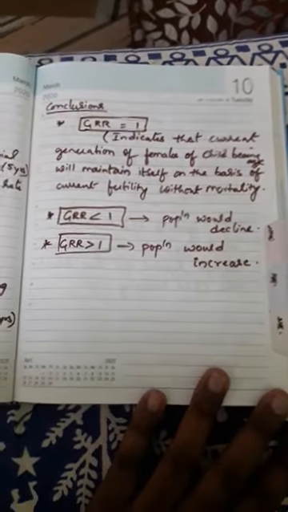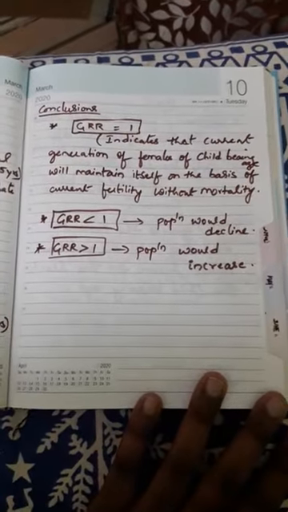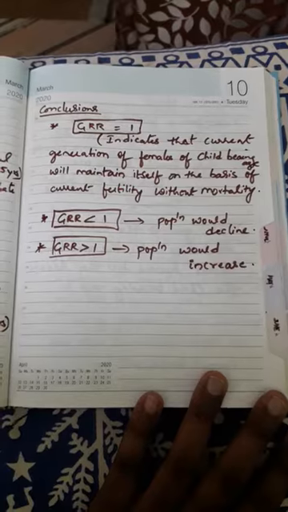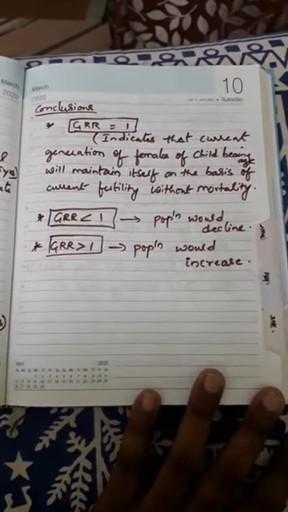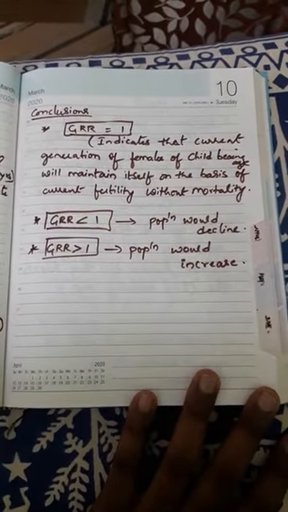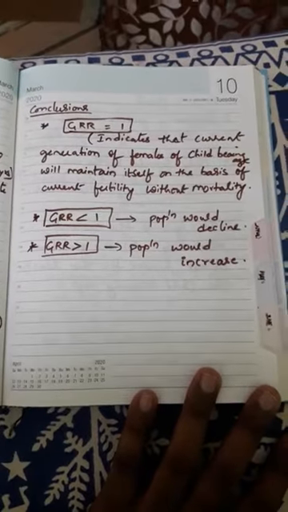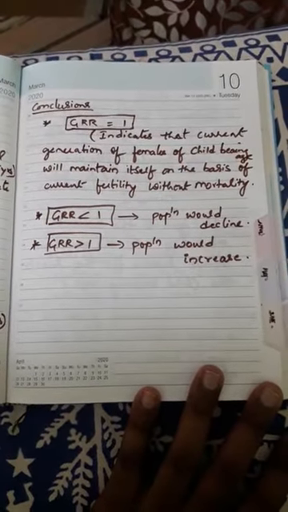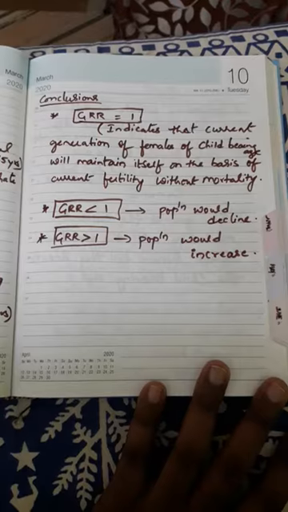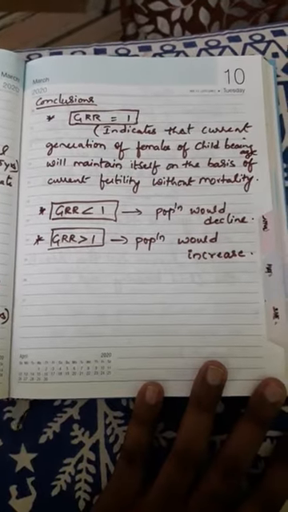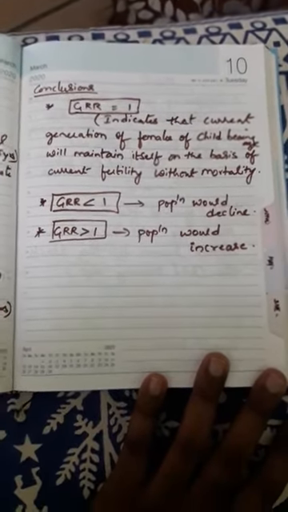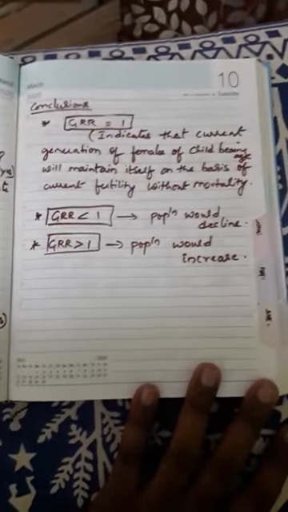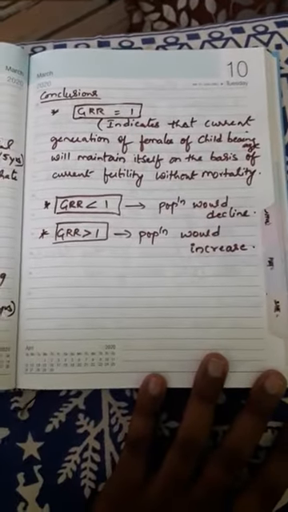TFR divided by 1000. Even here, if you want to observe whether the population is increasing or decreasing, if you divide the GRR answer by 1000, you will get the rate. The final answer, either from the GRR or NRR calculation, divided by 1000, just like TFR, gives you the rate of growth of population.